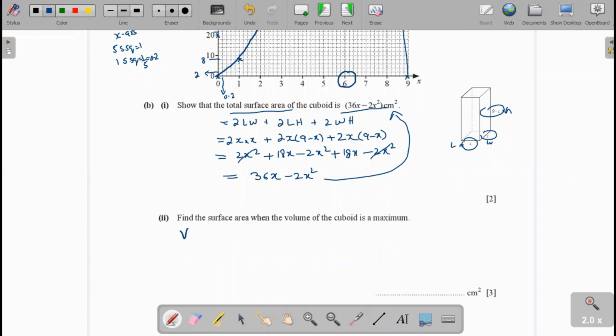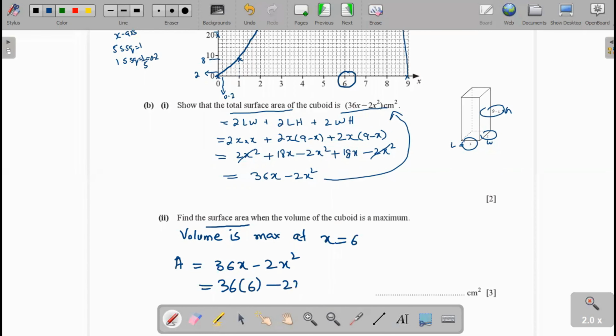Now the volume is maximum at x equal to 6. To find the total surface area at this position, the surface area will be equal to 36x minus 2x square. Now 36 into x, which is 6, minus 2x square.